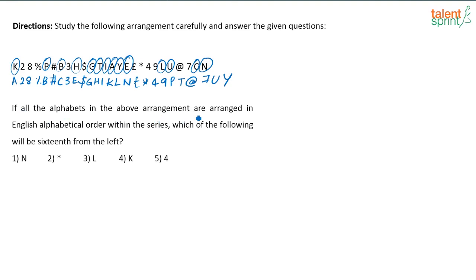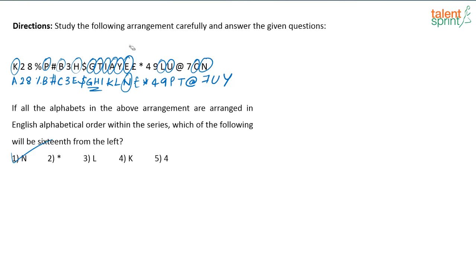If all the alphabets in the above arrangement are arranged in the English alphabetical order, which of the following is 16th from the left? 1, 2, 3, 4, 5, 6, 7, 8, 9, 10, 11, 12, 13, 14, 15, 16. 16th from the left is going to be N. Yeah, option 1. In this whole element series set, this one was a bit time consuming because you have to rearrange and write. That might take some time. I do agree, but otherwise the logic behind the question is very easy. So yeah, it's GHI. The answer here will be option 1, N.